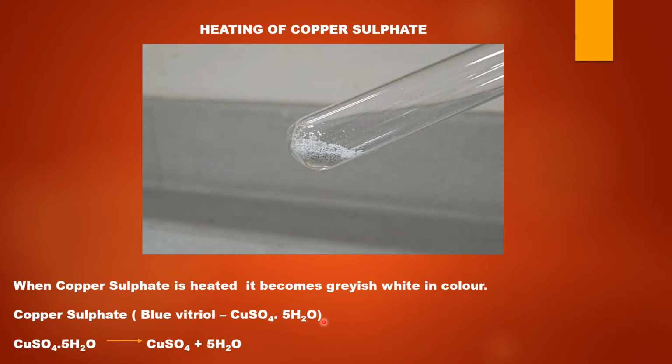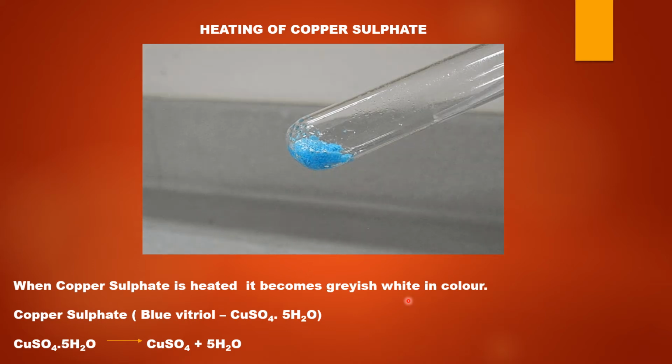So what happened when copper sulfate was heated? Copper sulfate lost its water of crystallization. So CuSO4 plus 5H2O was formed. So where have these water molecules gone? These water molecules got collected on the colder parts of the test tube, right? And therefore the color of the copper sulfate was lost and this grayish white colored copper sulfate was formed. So this copper sulfate which loses its water of crystallization on heating is called anhydrous copper sulfate.